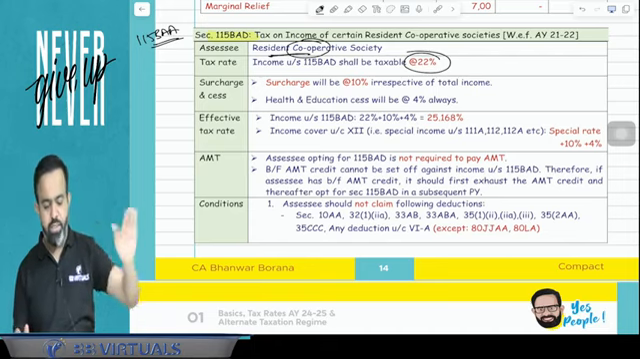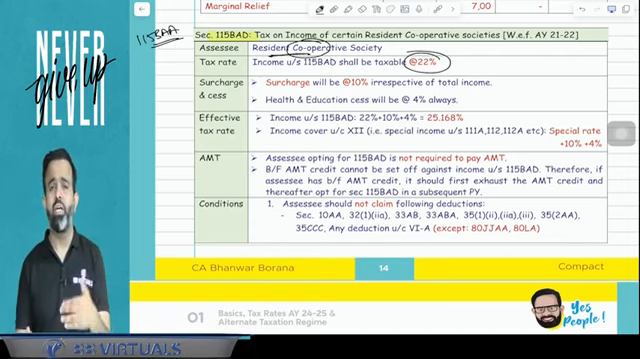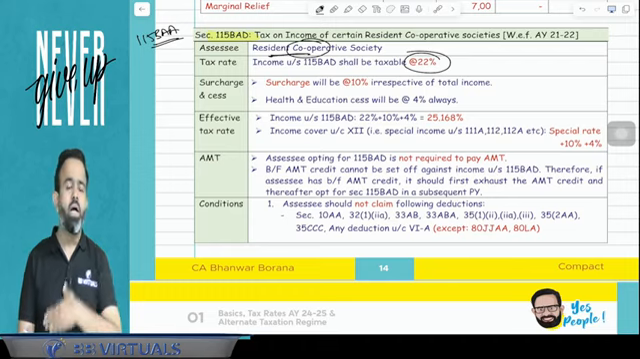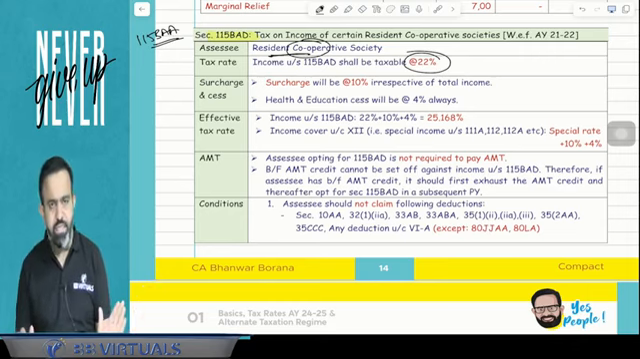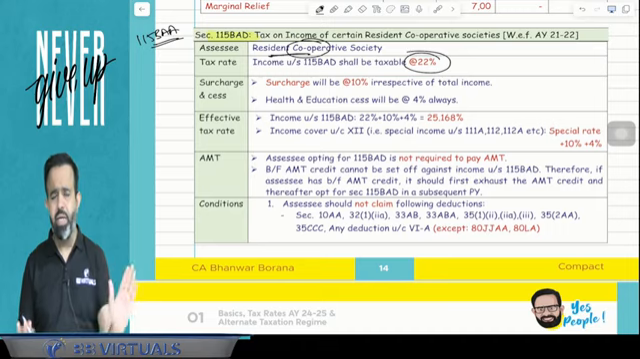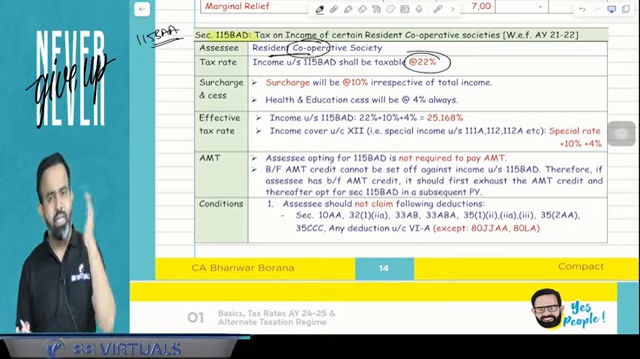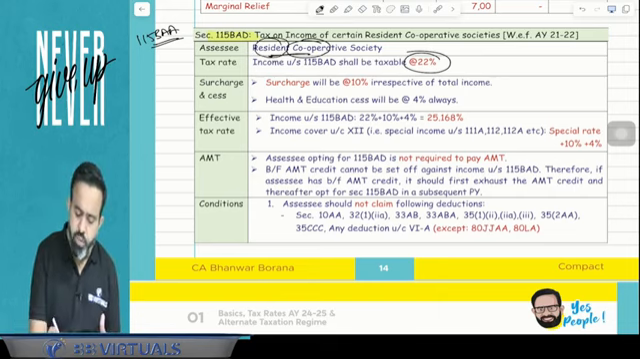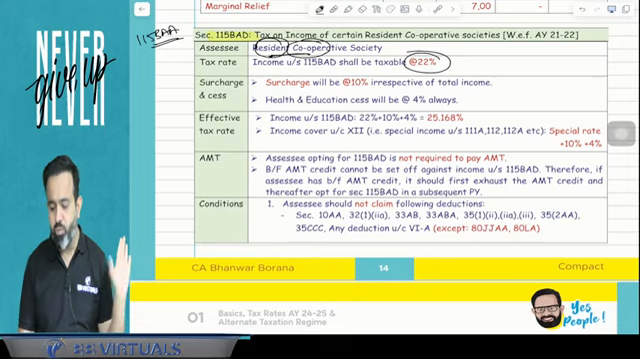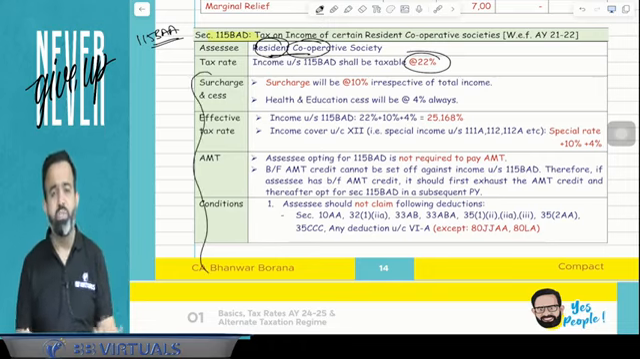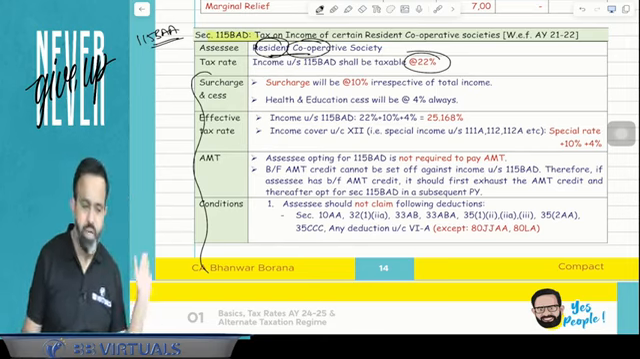Here it is for resident cooperative society, because cooperative societies normally have the slab rate of up to 10,000 10%, 10,000 to 20,000 20%, more than 20,000 30%. So for cooperative society, that is the tax rate. But for the resident cooperative society, they have the alternative taxation regime and just pay the taxes at the rate of 22%. All other provisions are similar to 115BAA.